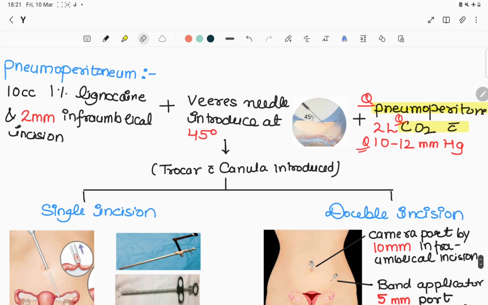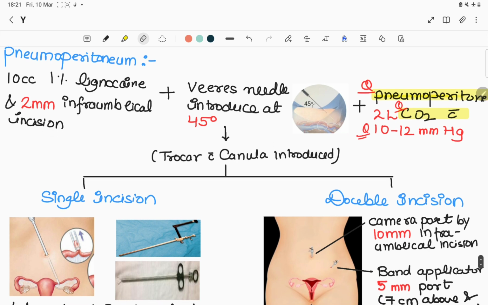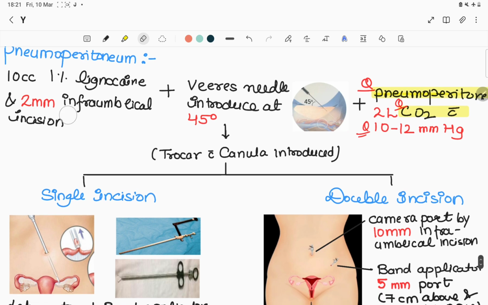Then how to create the pneumoperitoneum. First, 10 ml or 10 cc of 1% lignocaine is infiltrated infraumbilically, and then a 2 mm incision infraumbilically is given, and through this incision Veress needle is introduced at 45 degrees to avoid injury to the pelvic organs. Then pneumoperitoneum is created with 2 liters of carbon dioxide gas, creating 10 to 12 mm Hg of pressure. So this question is frequently asked: which gas is used and how much pressure is created.